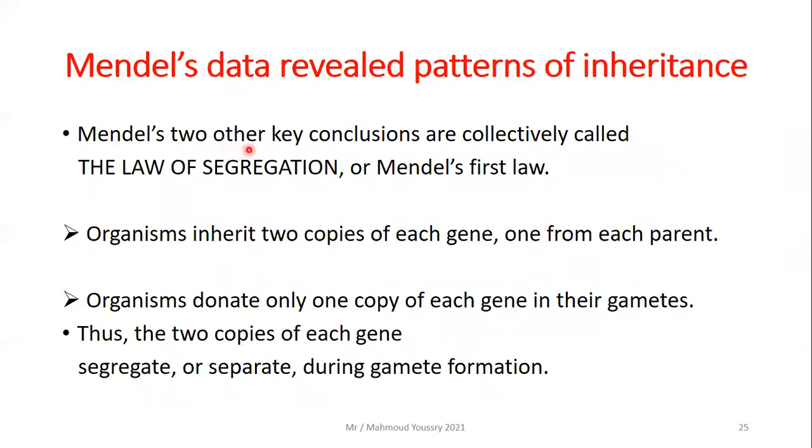Mendel's two other key conclusions are collectively called the law of segregation, or Mendel's first law. This is very important. Organisms inherit two copies of each gene, one from each parent, and organisms donate only one copy of each gene in their gametes. So the two copies of each gene segregate, or separate, during gamete formation, and this is what we studied in the process of meiosis.